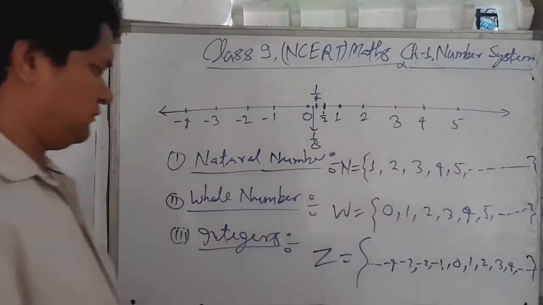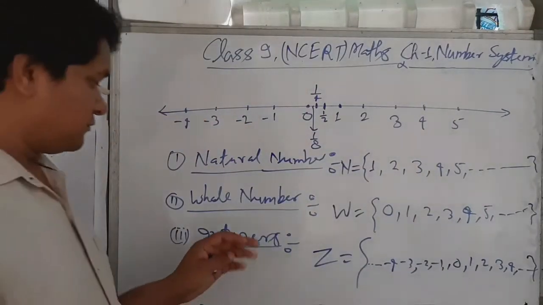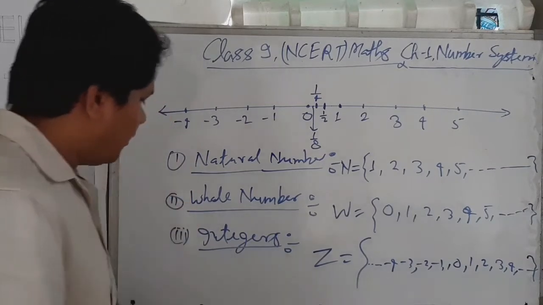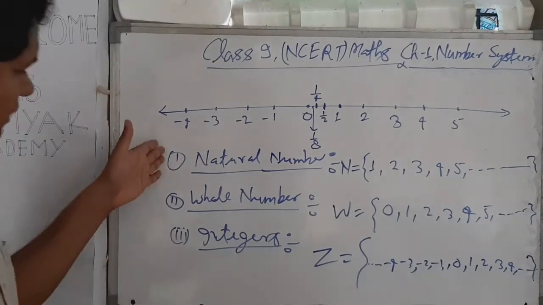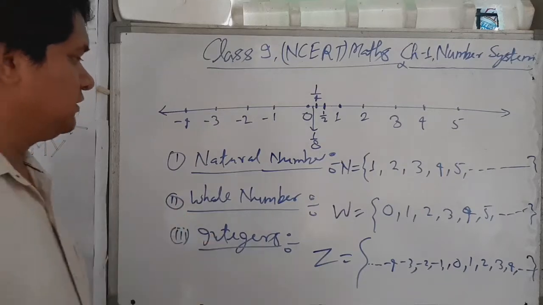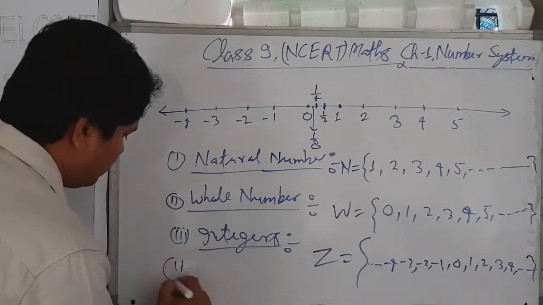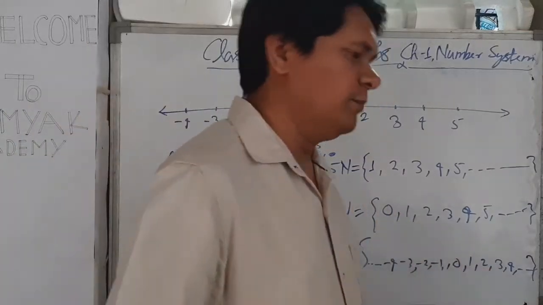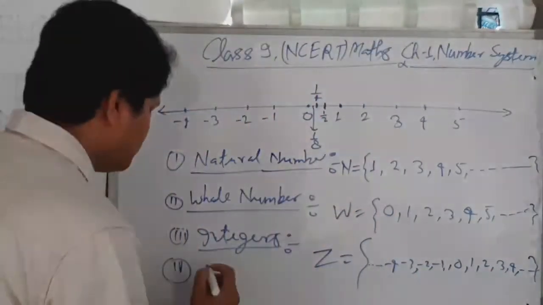Okay, and if we talk about another form of number, that is the rational number.